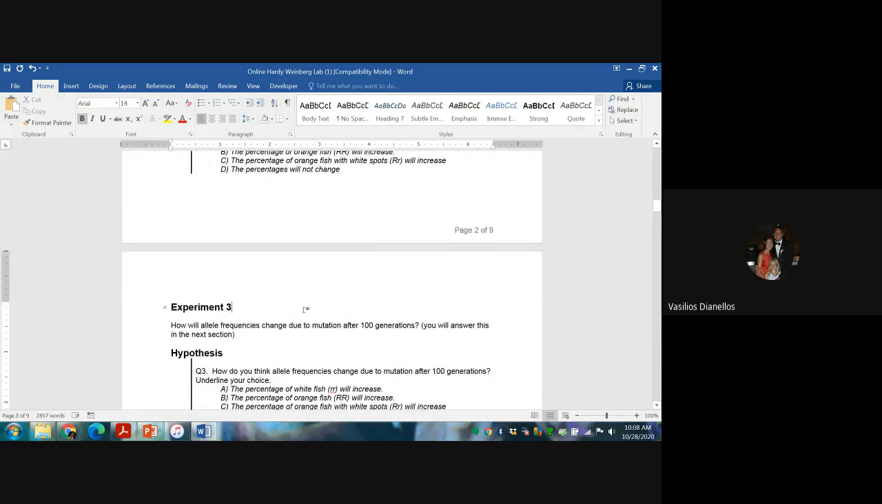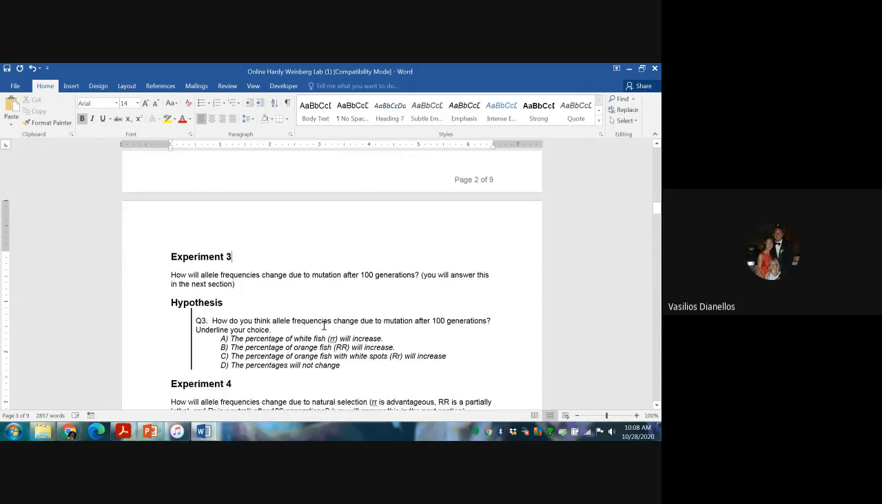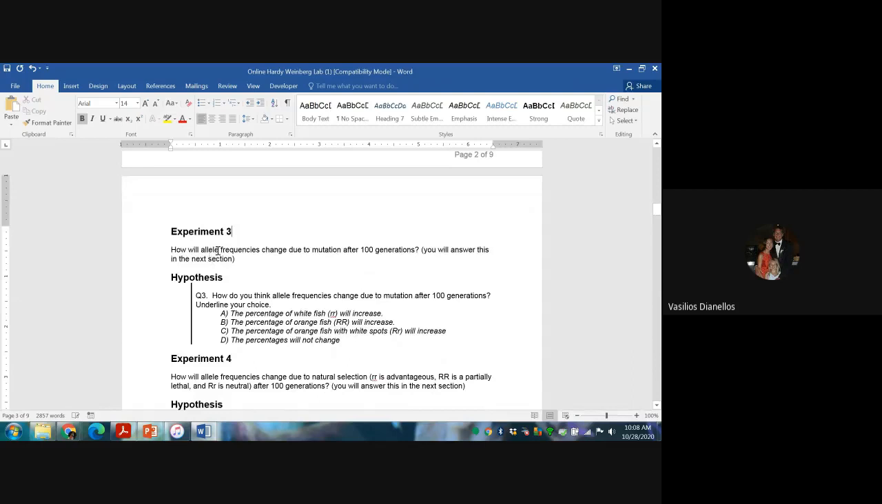For experiment 3, same thing. We're starting with the same original population of fish. We're still going to watch them for 100 generations. But in this case, we're looking at change due to mutation. And we don't know what the mutation could be, right? Because you don't know what mutations are going to be. They are random. So again, the question is, how do you think the allele frequencies are going to change? How is the population going to change after 100 generations? How will mutation change the population?